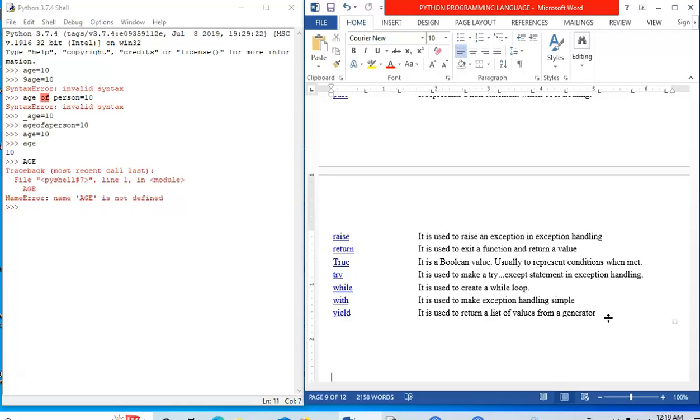Try, it is used to make a try except statement in exception handling. While keyword, it is used to create a while loop. With is used to make exception handling simple. And yield, it is used to return a list of values from a generator. Now this was all about variables, some keywords, and the rules to follow while naming a variable.